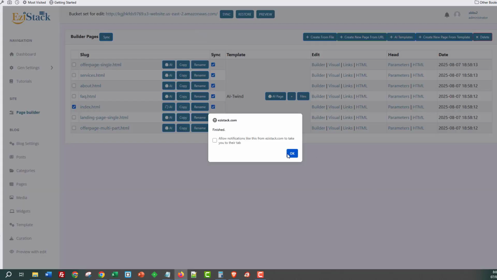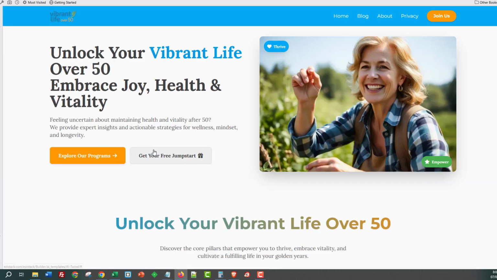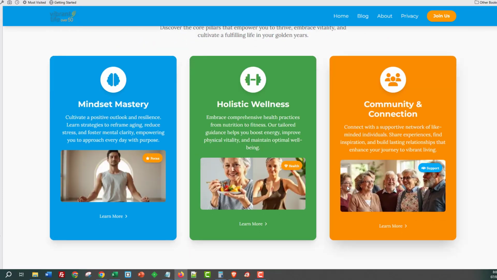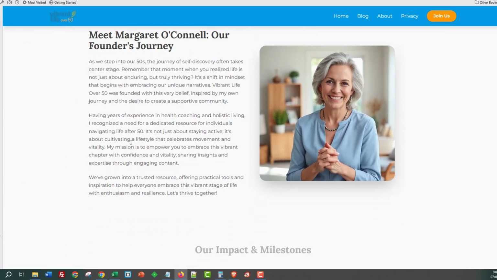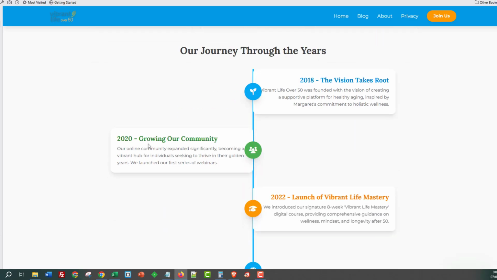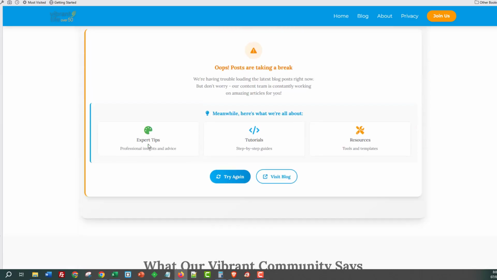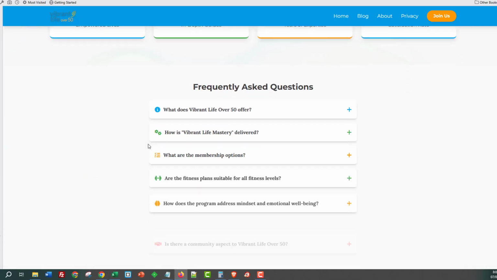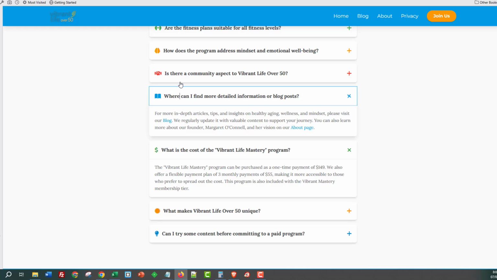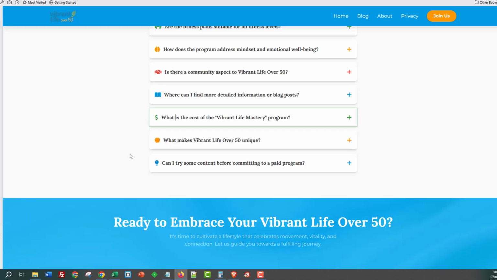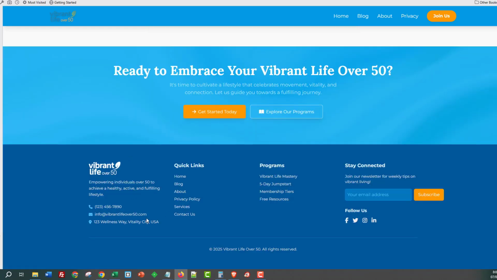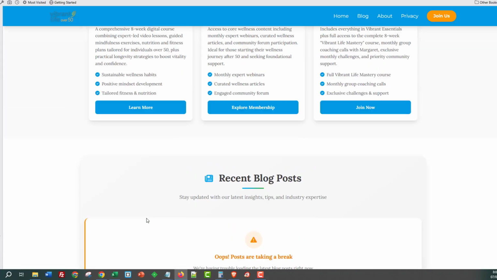Okay, and we are done. Let's open up the page and see exactly what EziStack's done for us. So have a look at this, guys. This is a lovely little page down here. Nice image here as well. And as you can see, we've got another 3 images inside of there as well. When we're coming down here, you can see this is looking really, really nice, guys. Nice timeline, beautiful website, guys. I'm going to show you that in a moment. I'm going to go back up in a second. Nice frequently asked questions, all working really nicely, guys. And as you can see, it looks stunning. I really like the way this looks.